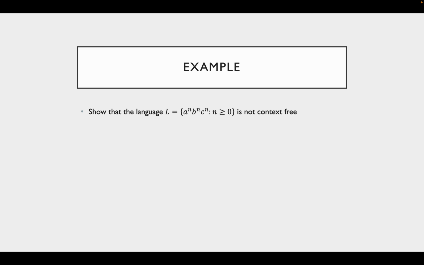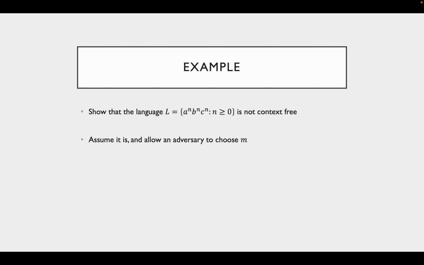We're going to go through an example. From the last video, I used this example to show that context-free languages are not closed under intersection, because this is not a context-free language. But I told you to suspend disbelief until we talked about the pumping lemma to show that this is not context-free. I'm going to show it now. I'm sure Tracy will go over it in more detail when she covers the pumping lemma more thoroughly. So in this example, we're going to show that the language L equals a to the n, b to the n, c to the n, where n is greater than or equal to 0, is not context-free.